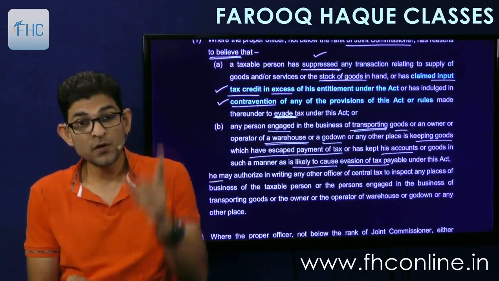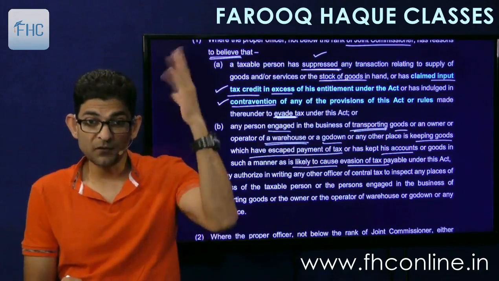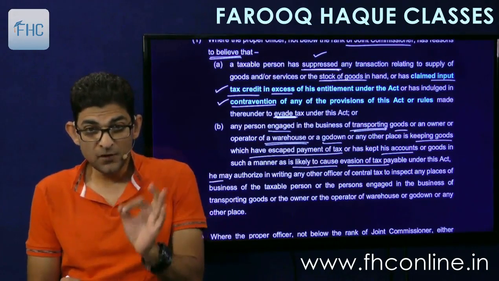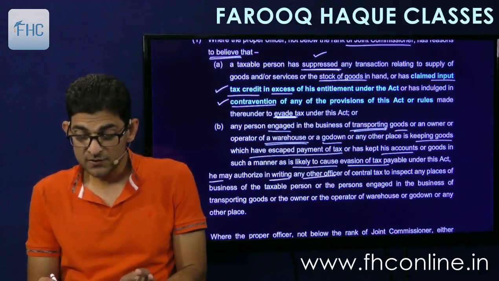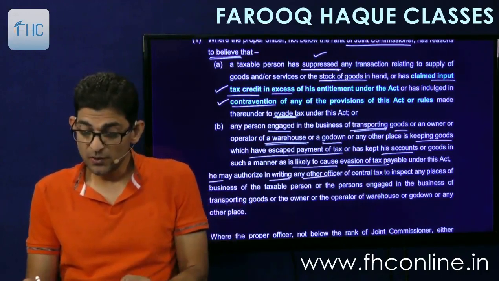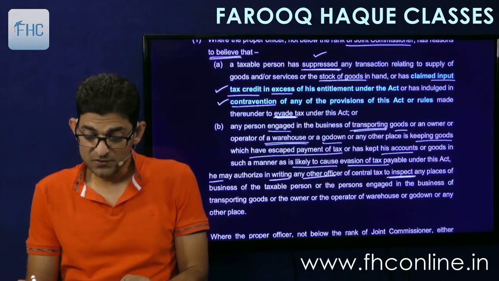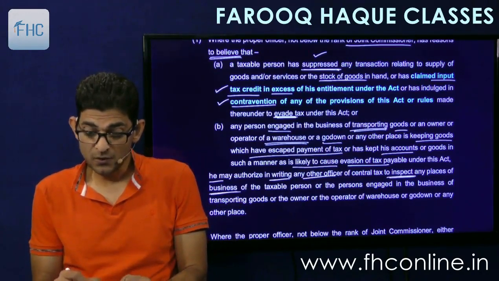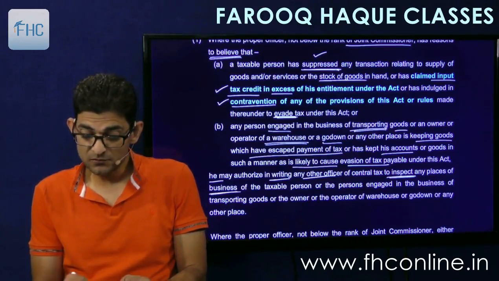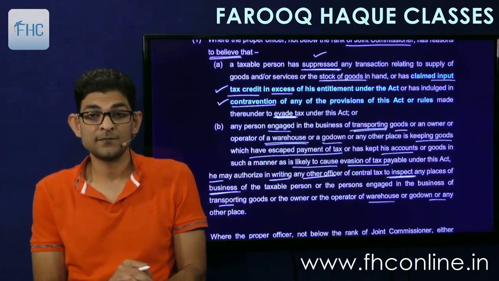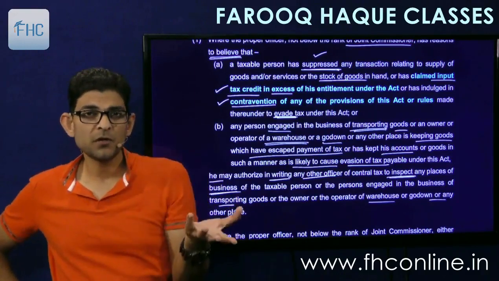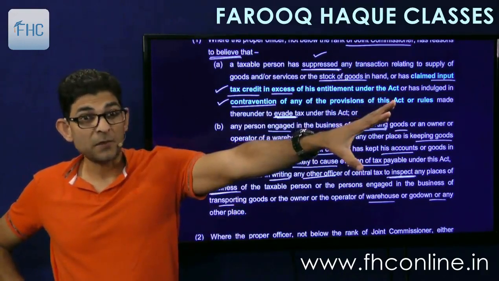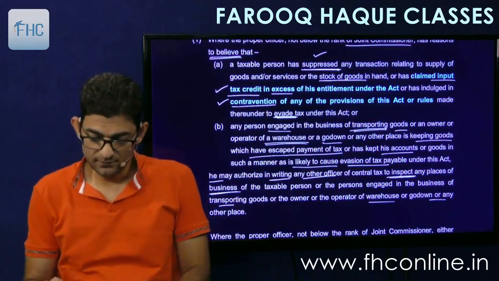He means who? The joint commissioner or the above rank officer may authorize in writing any other officer of central tax, means the below rank officers, to inspect any places of business, underline places of business, of the taxable person or the person engaged in the business of transporting, or the owner or operator of the warehouse or the godown. So this is inspection. First point is about inspection. So the joint commissioner will appoint the subordinate officers to go and inspect. Okay. Then